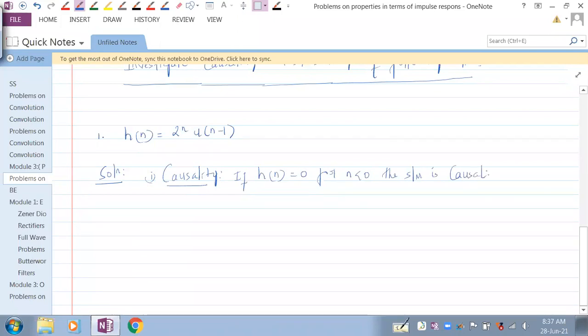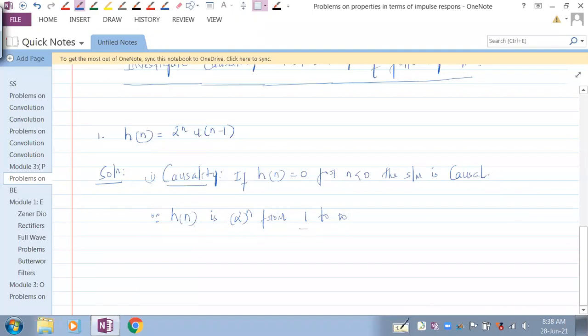Can you tell me what is the range of h of n? It is 2 power n u of n minus 1. So h of n is 2 power n from 1 to infinity.